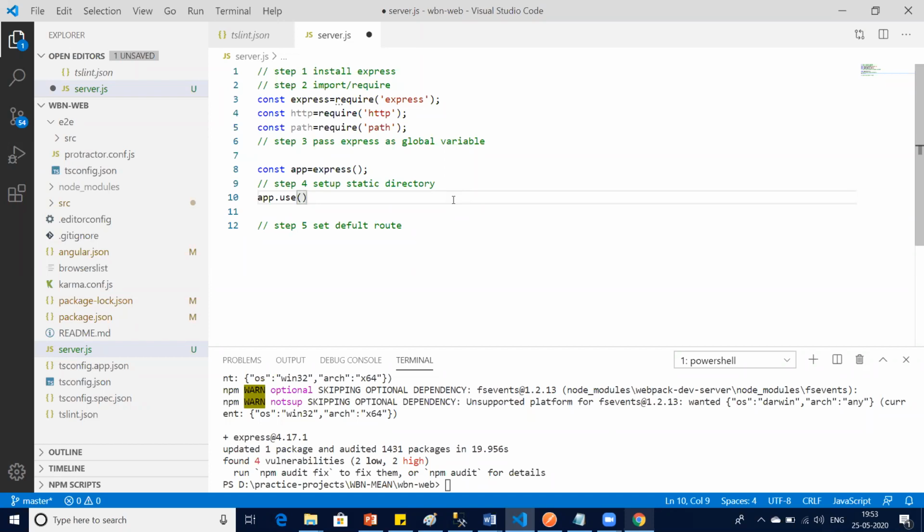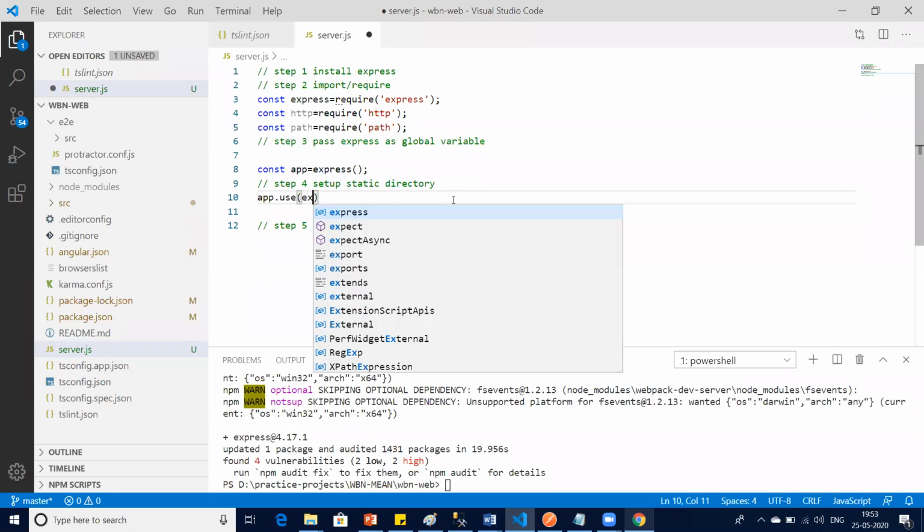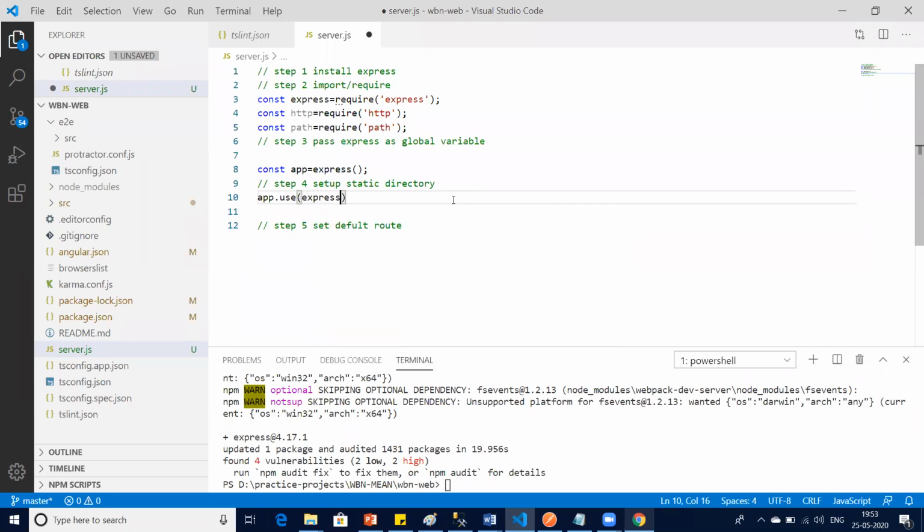So what is our index page? Where is our index page? With the help of this app.use, I will be setting up my index page directory. So how? Let's see. I already have the express variable. I say express dot, where is my static folder where all my files will be? From that folder I will be fetching the index.html file. But before fetching index.html, I need to show what my static folder is. Are we good?